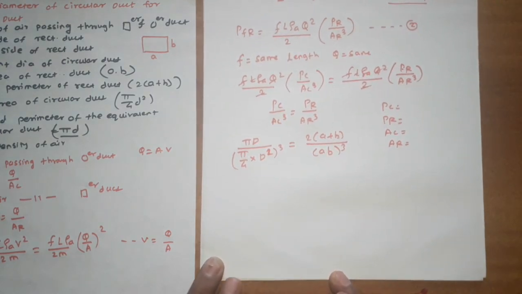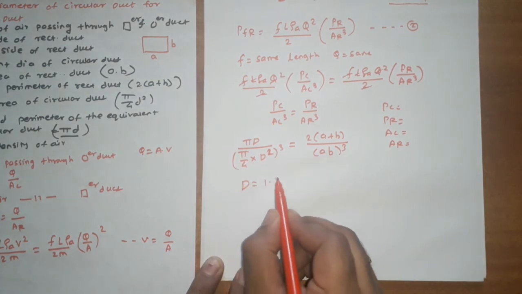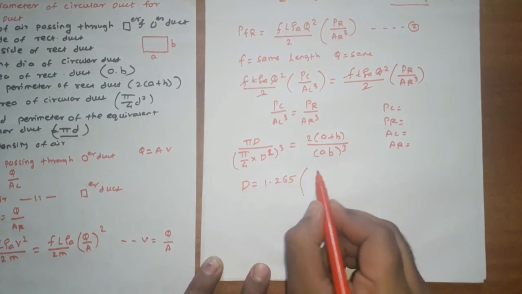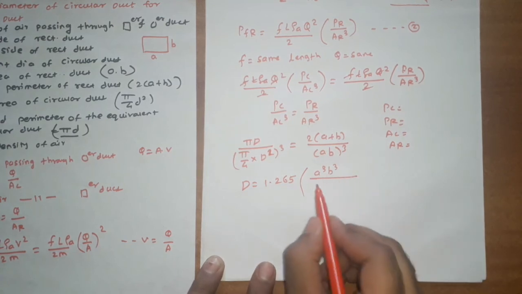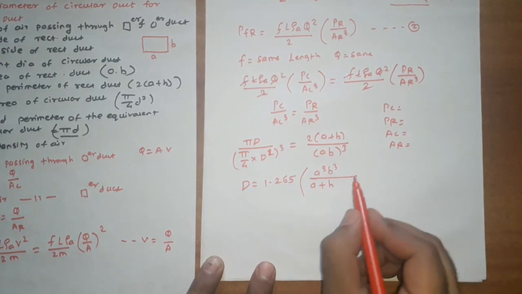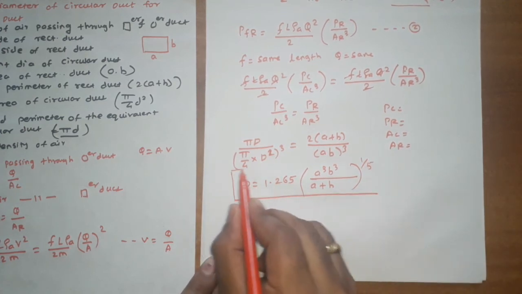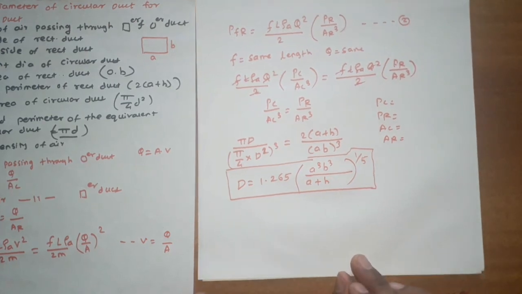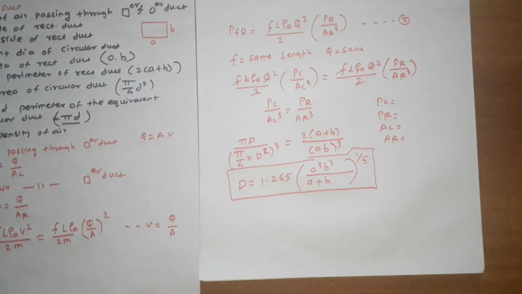Simplify this equation, we will get the diameter D value is 1.265 in the bracket A cube B cube divided by A plus B, raised to power 1/5. Now this equation is important to calculate the equivalent diameter of a circular duct for a rectangular duct.